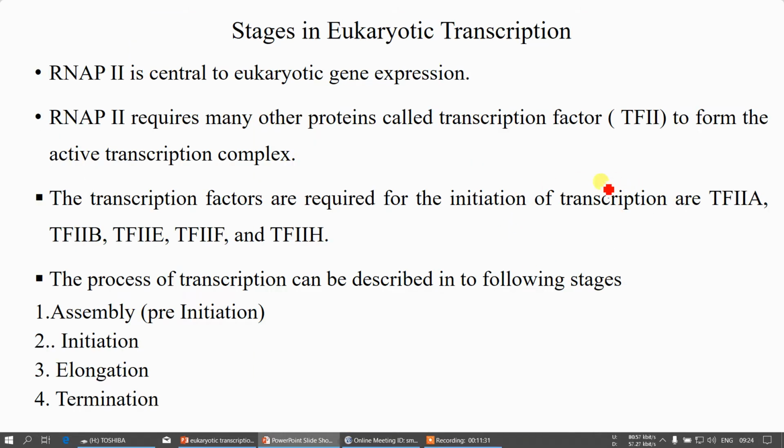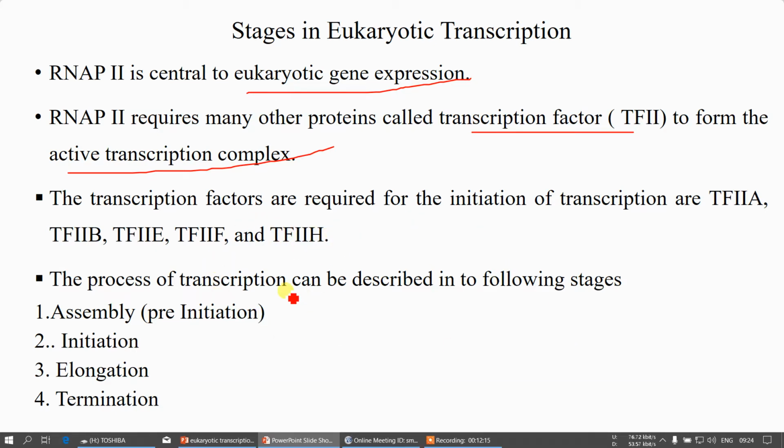Before that, let me explain the stages and other things about the eukaryotic transcription. So as I told, RNA polymerase 2 is central to eukaryotic gene expression. RNA polymerase 2 requires many other proteins. These are called transcription factors to form the active transcription complex. The transcription factors required for the initiation of transcription are known as transcription factor 2A, transcription factor 2B, transcription factor 2E, F, and transcription factor 2H.